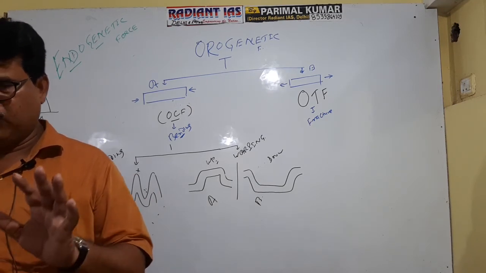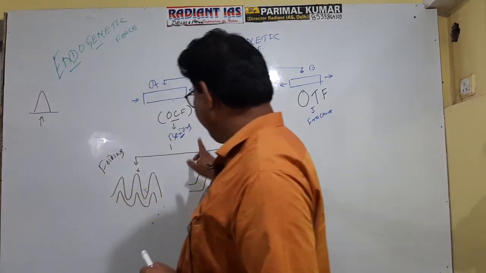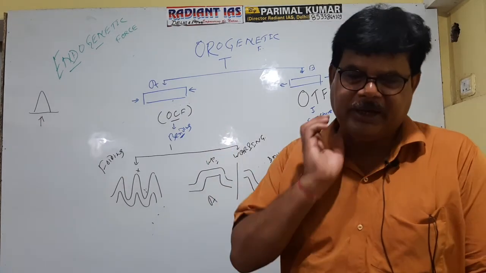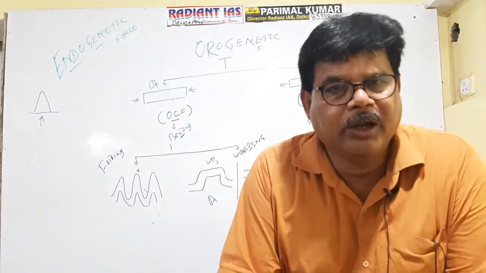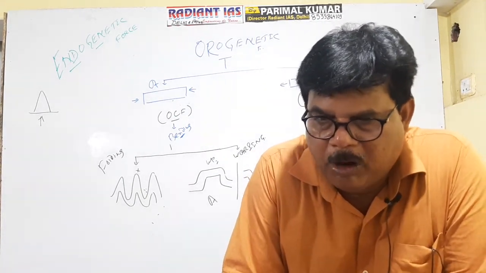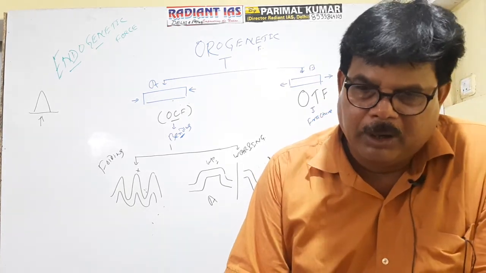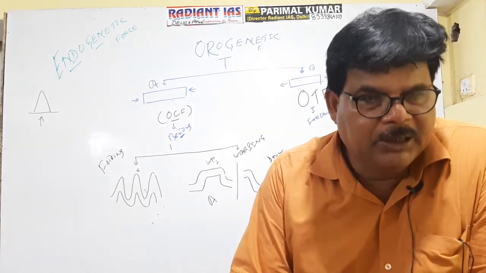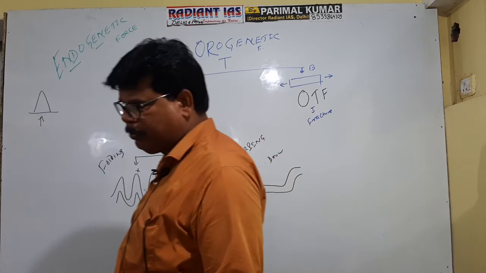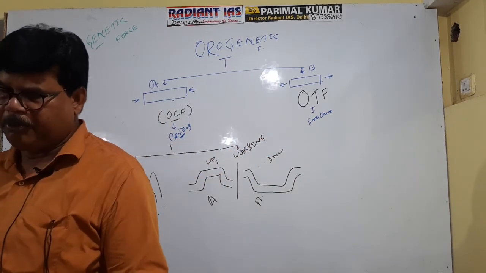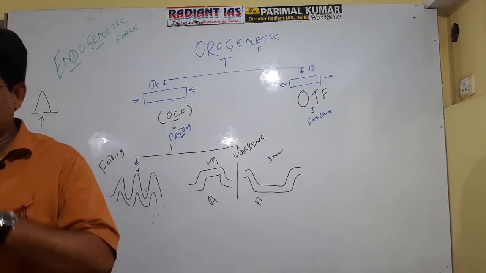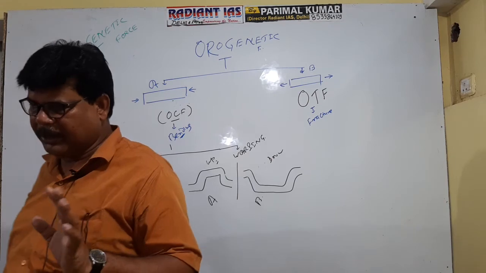Getting well now? So what is the basic difference between folding and warping? The type of bending in which anticline and syncline are formed is referred to as folding. The type of bending in which no anticline and syncline are formed is referred to as warping. In warping, there are two conditions. Somewhere the rock uplifts and it is referred to as upwarping. Upwarping causes the formation of a plateau or dome-shaped feature, whereas downwarping will cause the creation of a basin type of feature or depression.